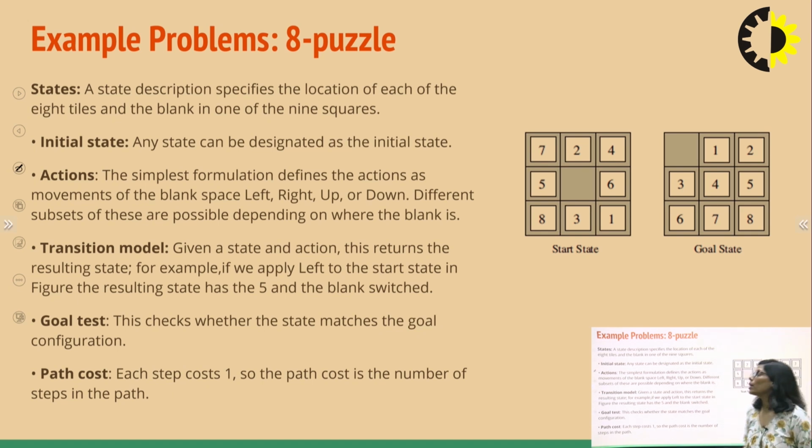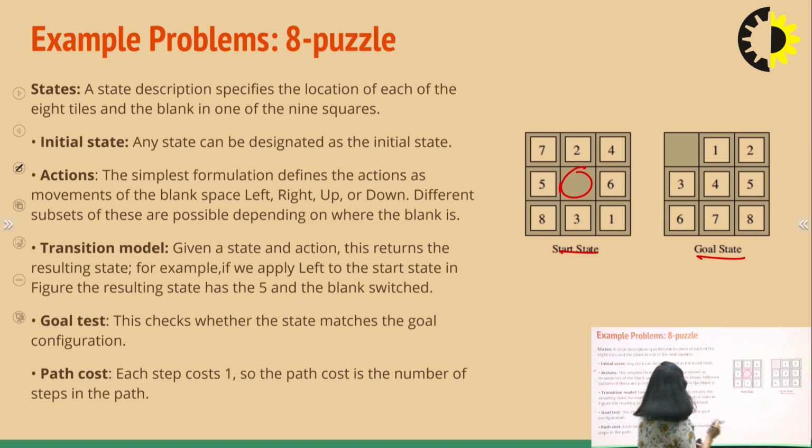Now, another example is your 8 puzzle problem. In the 8 puzzle problem, what is your state? A state is a description. We have these 8 tiles that are arranged in random order, and this is your initial state. And what is the goal state? We have to arrange these in some order, like 1, 2, 3, 4, 5, 6, 7, 8. So, we have to move the space up and down in such a way that we reach this goal state.